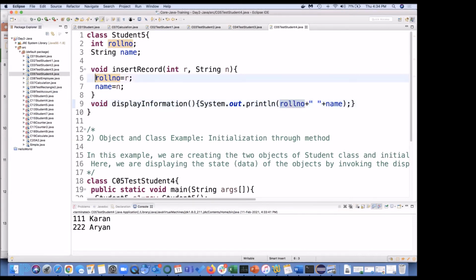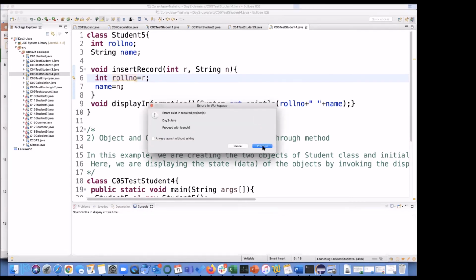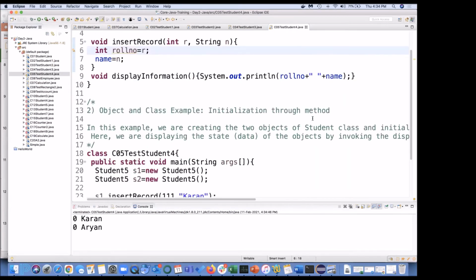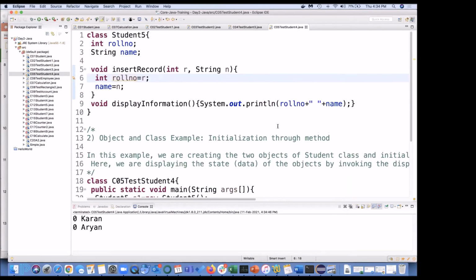But suppose I try to do int here, if I do int roll number equal to R and run this, let's see what's going to happen. 0 0. Can someone explain to me why 0 0? Anyone? Give it a try. Why is it 0 0 the moment I say here int roll number, roll number is R?